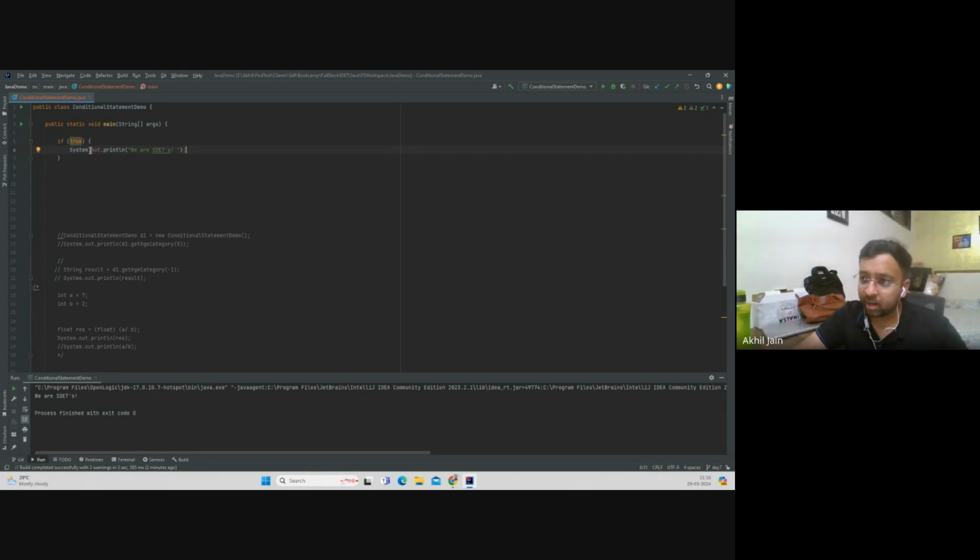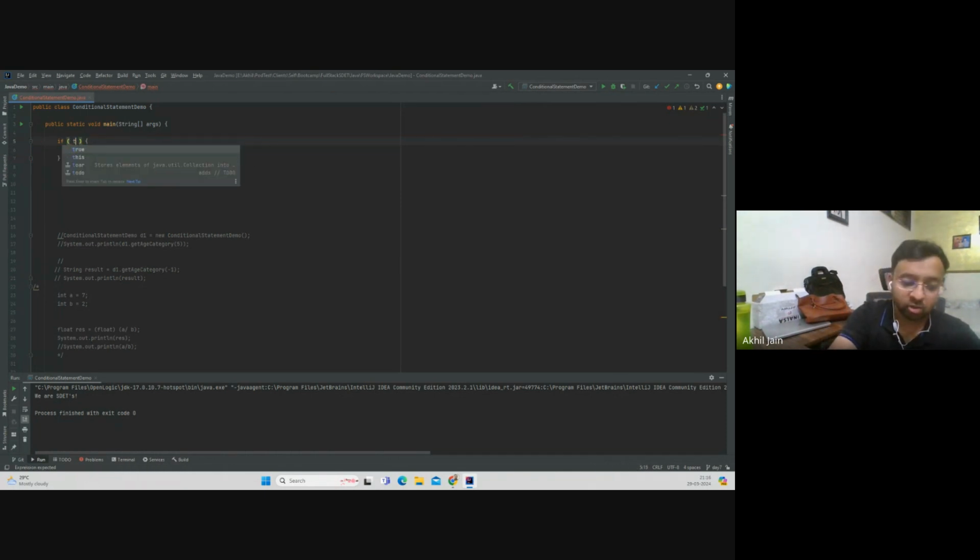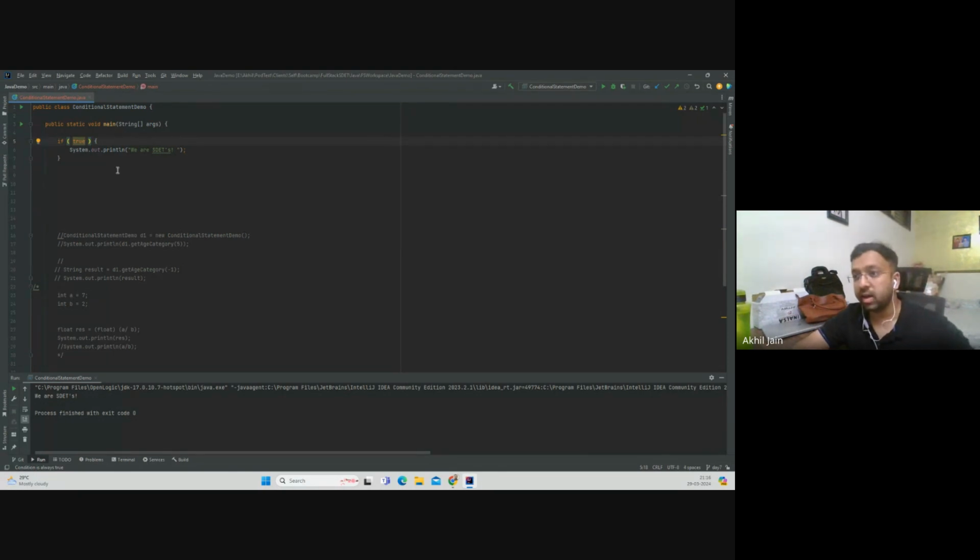Okay, so one last thing, if I remove this true also, will it do anything? People may think, okay, I'm leaving this, will it run? No, this will not run. This is expecting something to be given, something which can result in a Boolean output, which is true. If it returns false, this will be skipped, it will not be executed. But in the end, if something is returning true, this will be executed. Okay, this was the last fun thing.